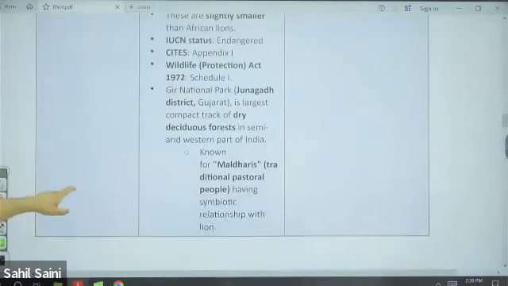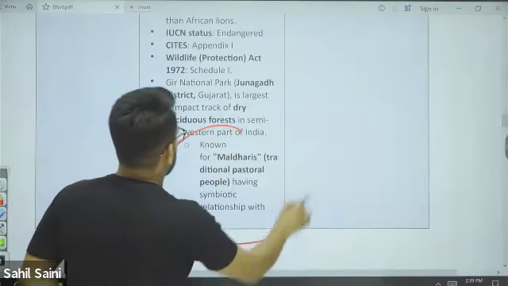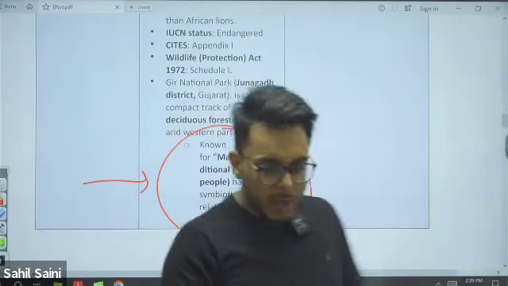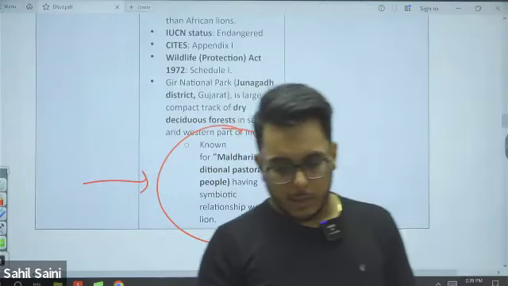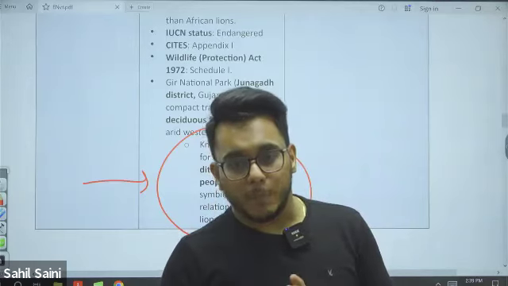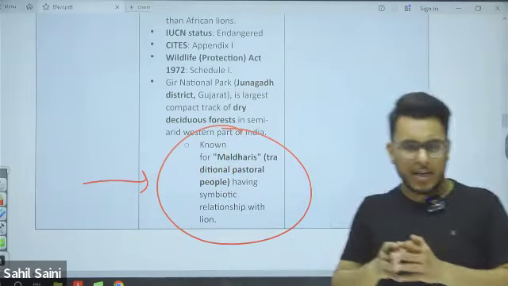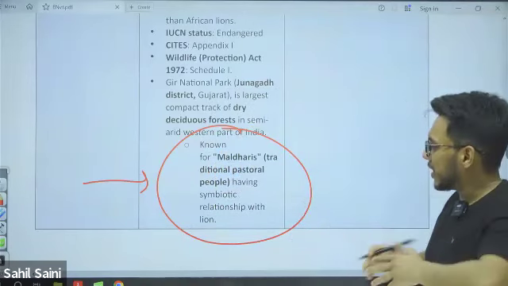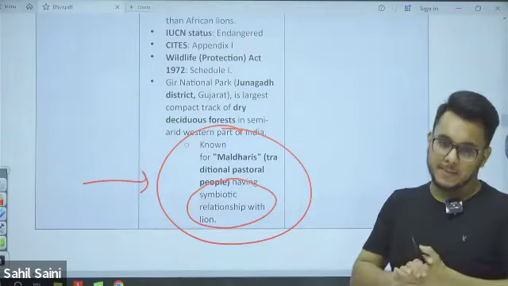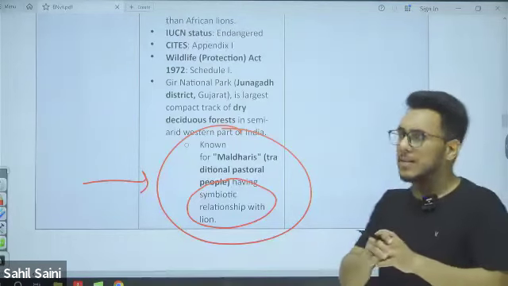One very important thing related to this is that Maldharis also live around the Gir National Park area. Maldharis have a positive, symbiotic relationship with the lions. They protect lions. With this, I want to give you one additional concept.